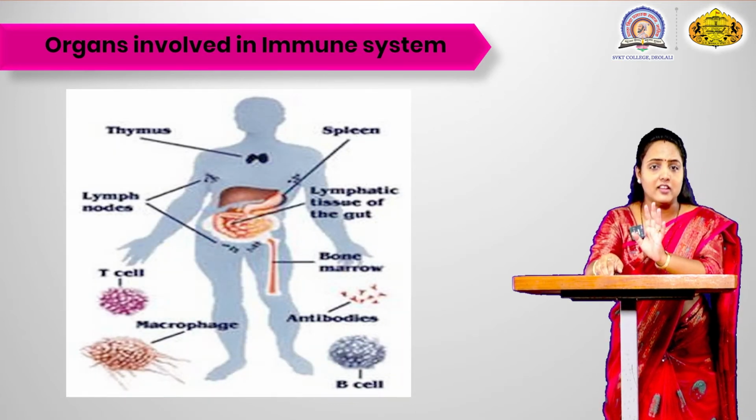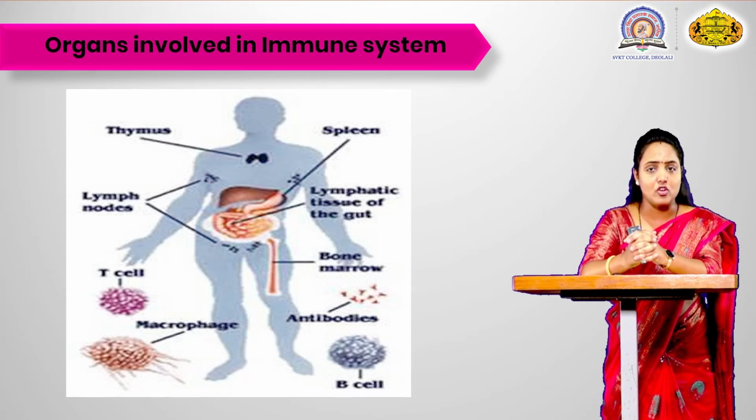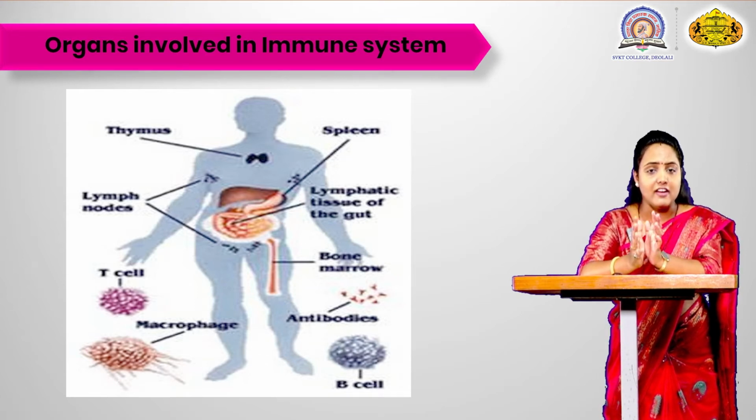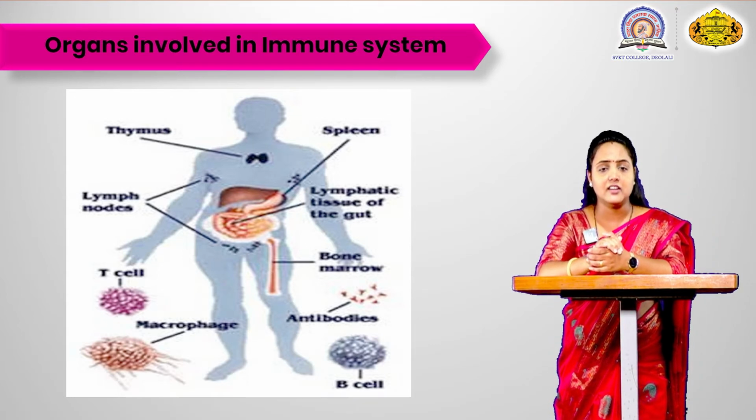As shown in the image, you can see the different types of organs present. That is the thymus, spleen, lymph node, bone marrow. These are the various organs which are present in your body and which work for the immune system. There is the lymphatic tissue which is present in the gut, and the thymus which is present near the throat.